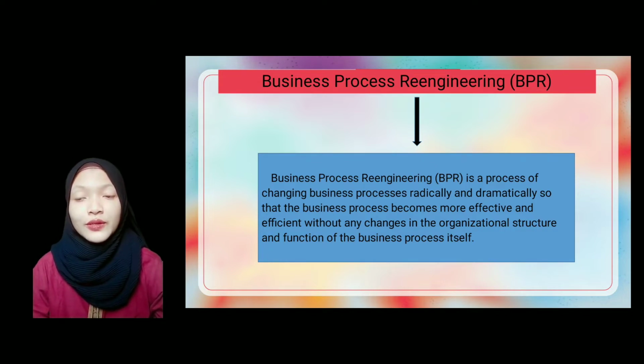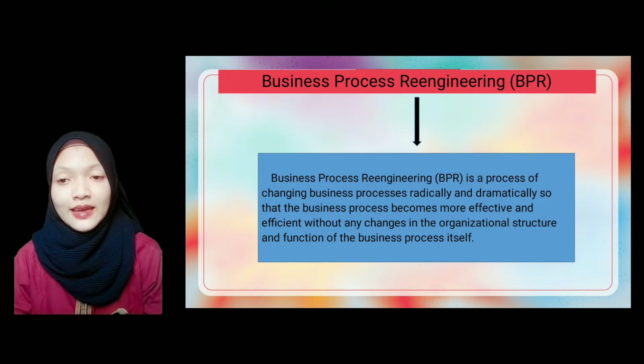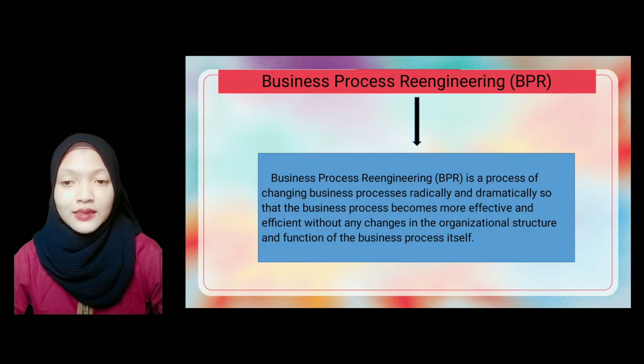Reengineering is the fundamental rethinking and radical redesign of business processes to achieve dramatic improvements in critical contemporary measures.